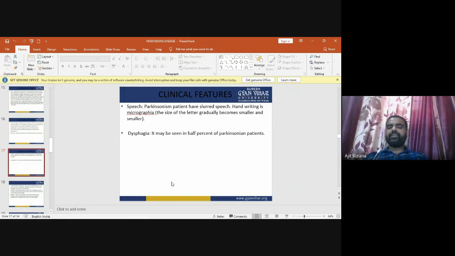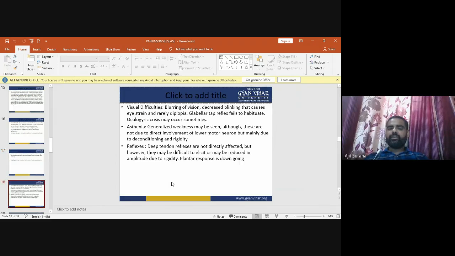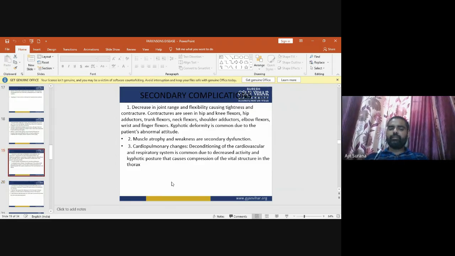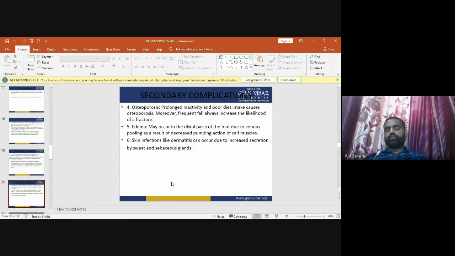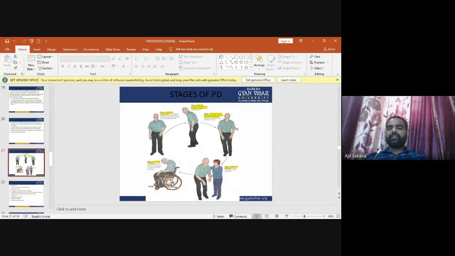Dysphagia is seen in about 5% of Parkinson patients. There are visual difficulties: blurring of vision, decreased blinking that causes eye strain, and rarely diplopia. There is a decrease in joint range and flexibility causing tightness and contracture. Muscle atrophy, cardiopulmonary changes, osteoporosis, edema, and skin infections may occur.